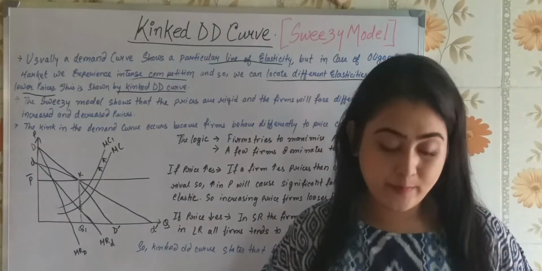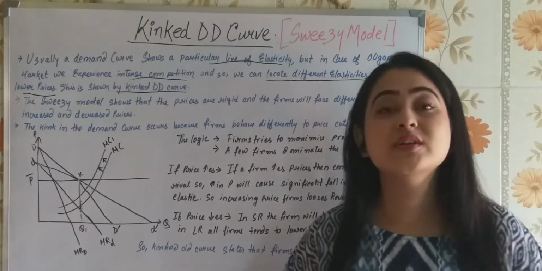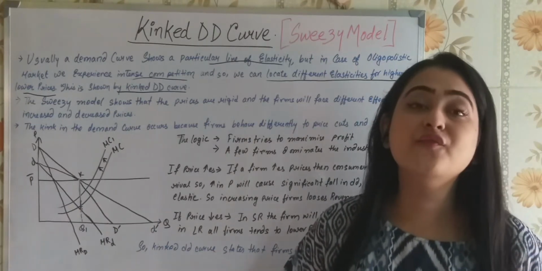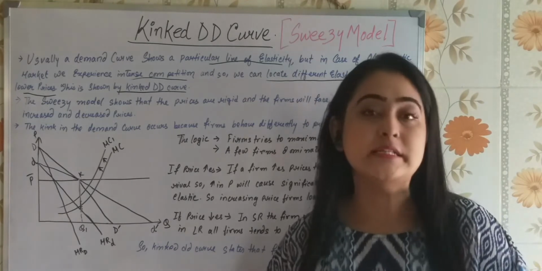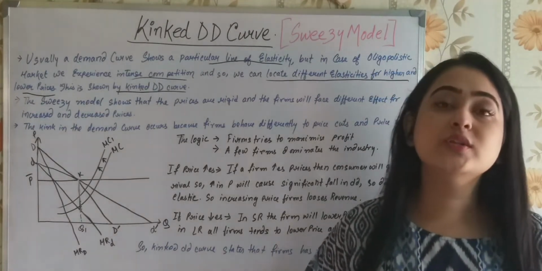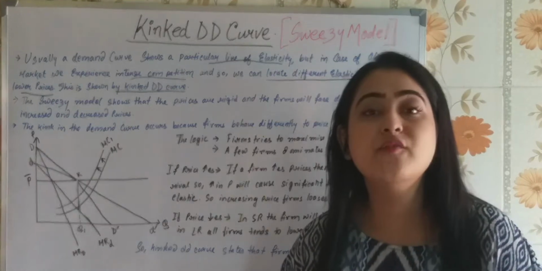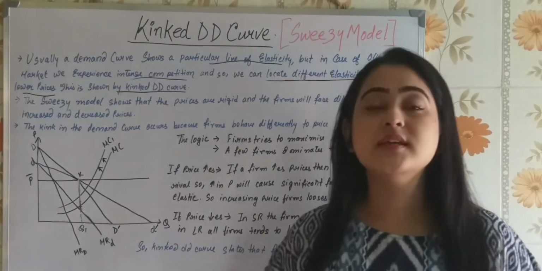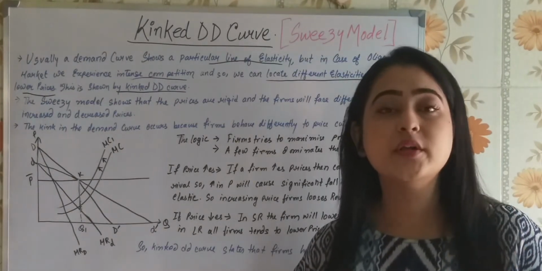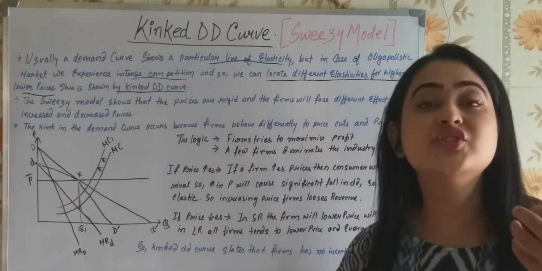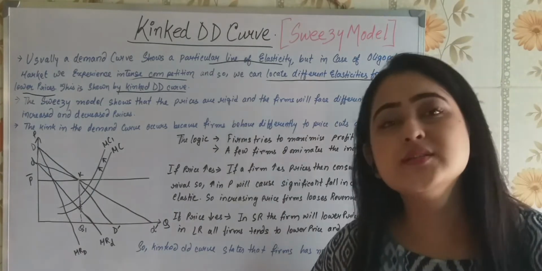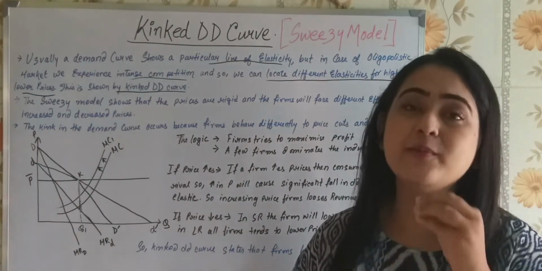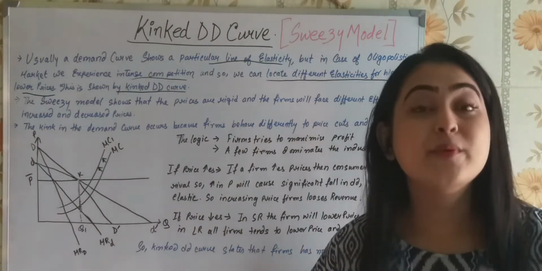You see what happens, we know that in case of an oligopolistic market, one of the firms is the follower, another firm can be the leader, isn't it? Also there can be a situation when both the firms are followers or both the firms are leaders, isn't it? So because of this, whenever a particular firm is making a change in the price, that is going to affect the price level prevailing in the other firms, in the market itself.